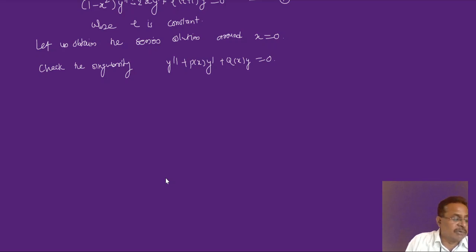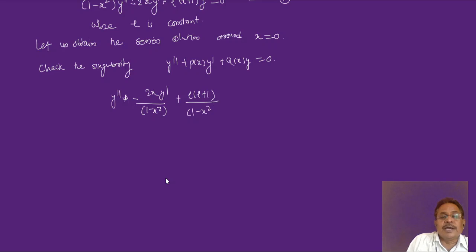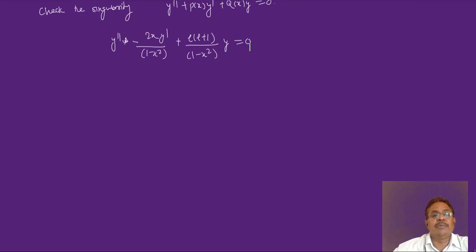So convert this equation there. Divide each and every term by 1 minus x square. So I'll get y double dash minus twice x into y dash upon 1 minus x square, plus L into L plus 1 upon 1 minus x square into y is equal to 0. This is my converted Legendre equation.